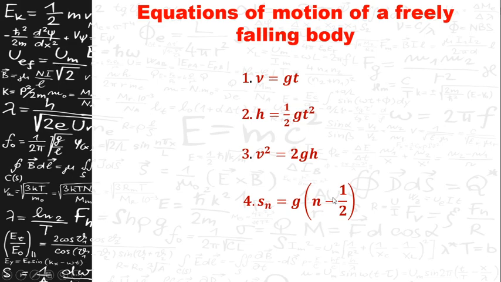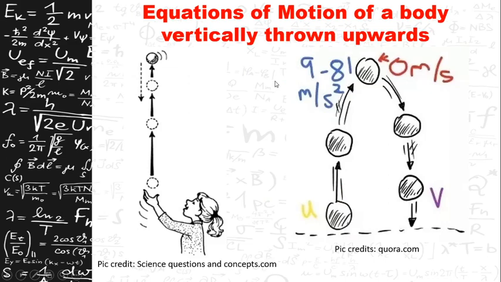Now, going to the next part, that is the equations of motion of a body which is vertically thrown upwards. The title itself says equations of motion of a body vertically thrown. Thrown means you are applying some force for throwing that object upwards. So it means you are giving some initial velocity here.